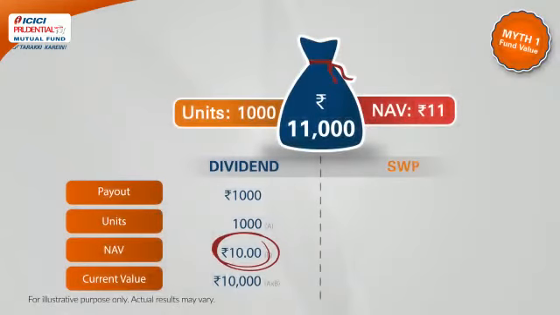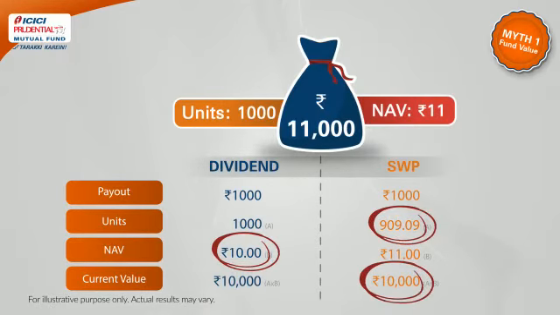In case of an SWP, the NAV stays as is, and a certain number of units are redeemed for the payout of Rs 1000, basis the prevailing NAV of Rs 11. That is, number of units will be reduced to 909.09. The current value of your investment post payout is Rs 10,000. Even though the number of units have reduced post the SWP, the current value has not been affected.